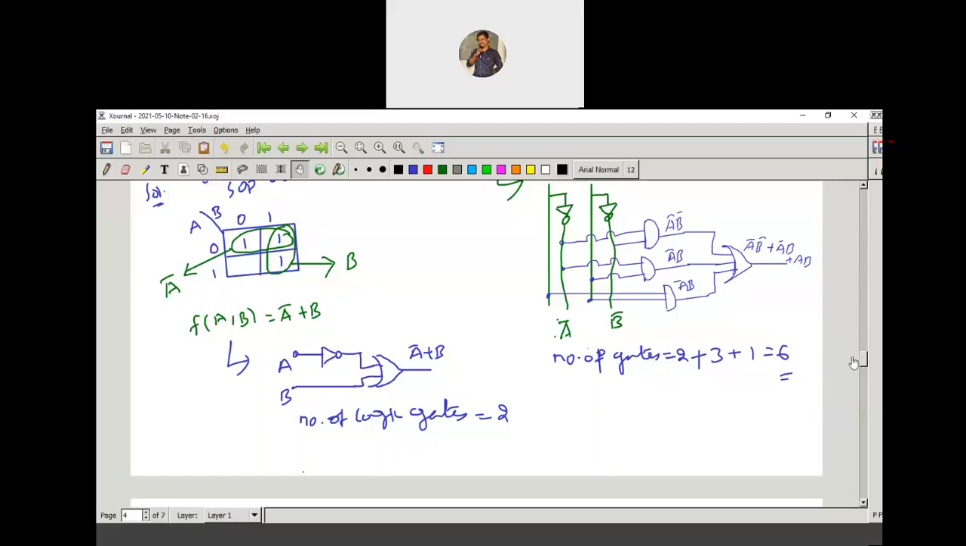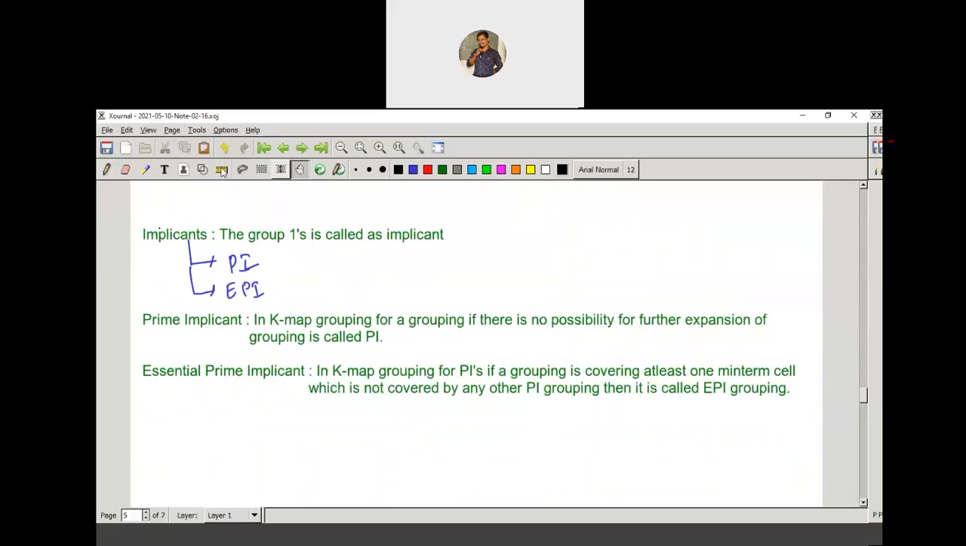Let me take one more example, with which I will explain clearly. So here, for example, if we are having this K-map, you are having this grouping. Here you can group this one cell, and also you can group these two cells. If you group the one cell, this is called an implicant. That is, you are grouping this cell alone. It is called an implicant.